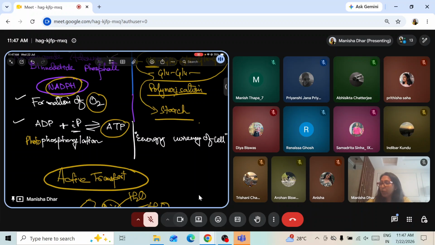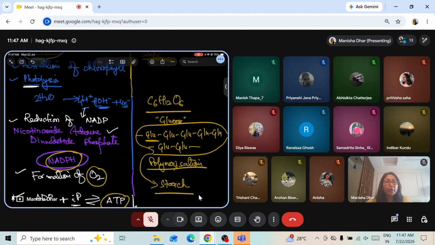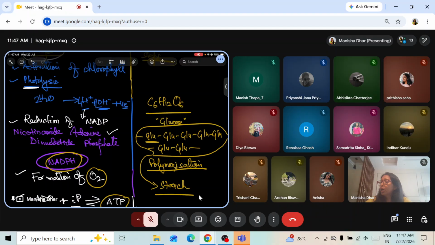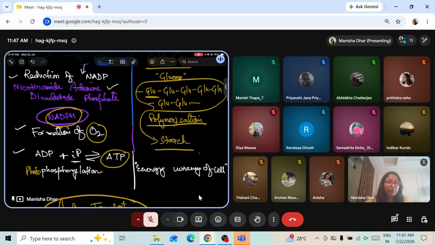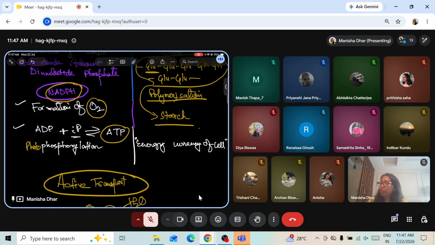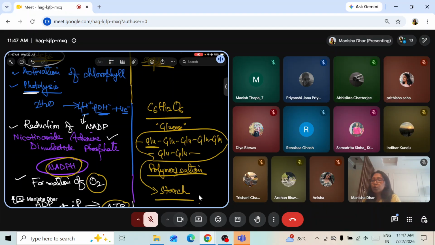Got it? So we got the reactants ready for being synthesized. What are the reactions? Activation of chlorophyll, photolysis, formation of NADP, reduction of NADP, then formation of molecular oxygen, formation of ATP. All these together immediately form the biosynthetic product. What is that? The biosynthetic substance. It's glucose, C6H12O6, the glucose. Okay, glucose is formed. So one molecule of glucose is formed this way.